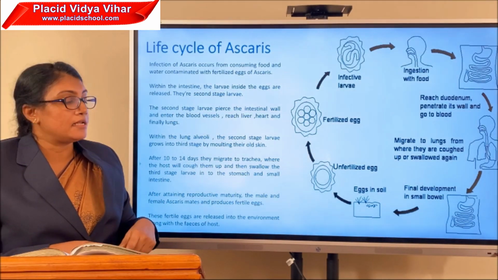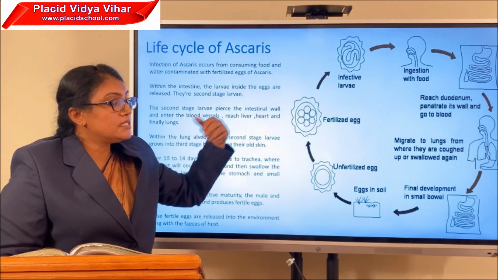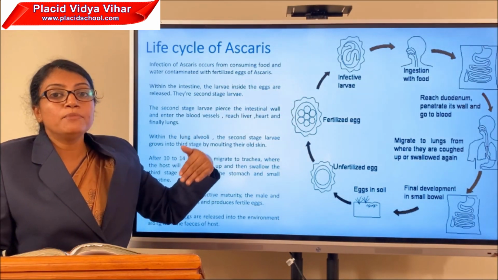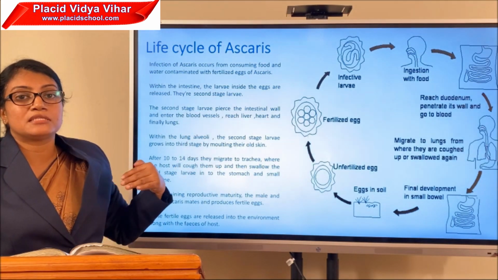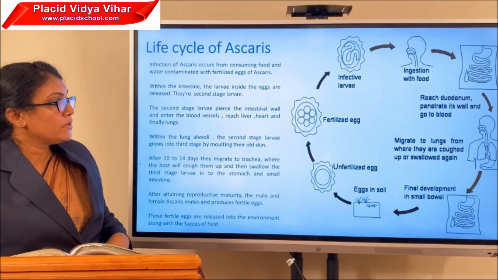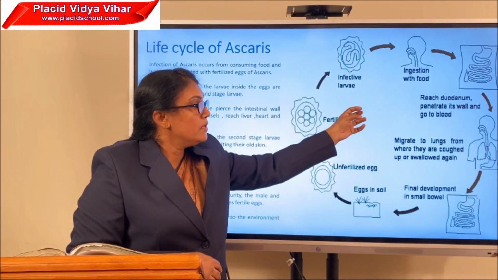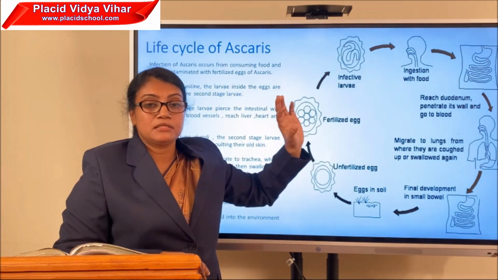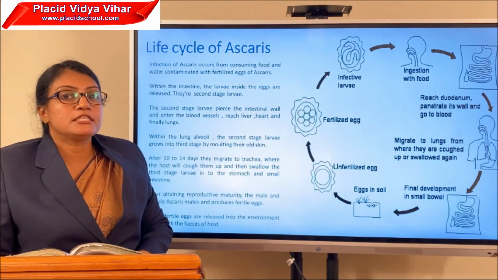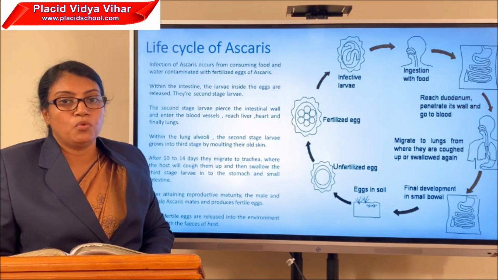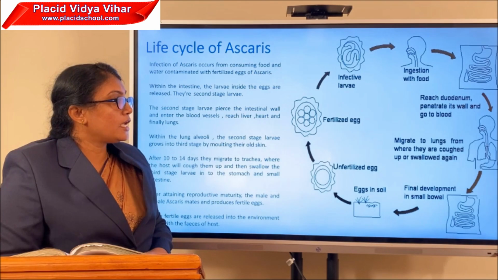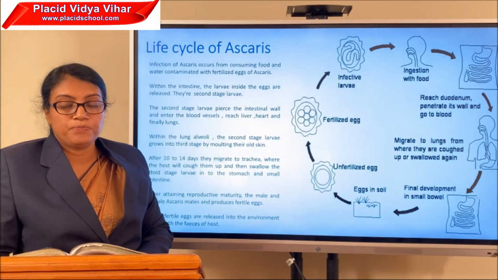Otherwise, you will consume or come in contact with the fertilized eggs, which have the larvae of the Ascaris. When it enters the human body, it reaches the stomach and moves on from the stomach towards the small intestine. It reaches the duodenum, then the larvae present within the fertilized egg start piercing the intestinal wall, get into the bloodstream and migrate to other organs.